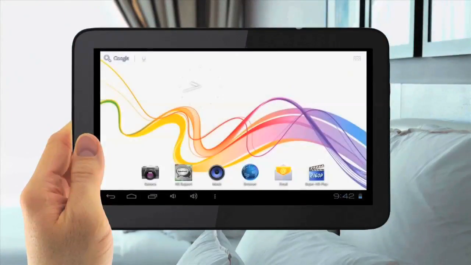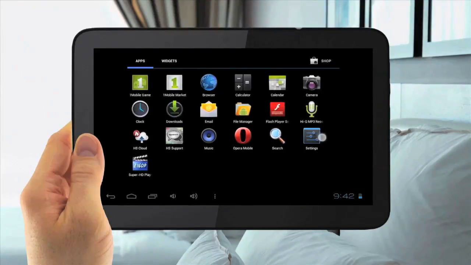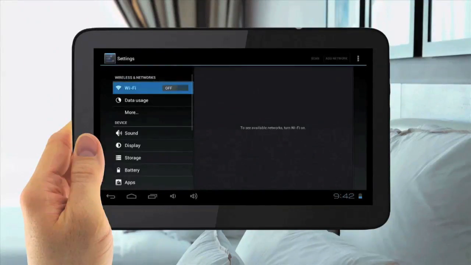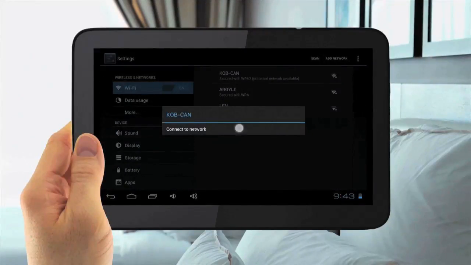Setting up your Wi-Fi. To set up your Wi-Fi, tap the Menu Applications button in the top right, then go to Settings. Tap Settings, then slide Wi-Fi on in the top left, then connect to your local network.